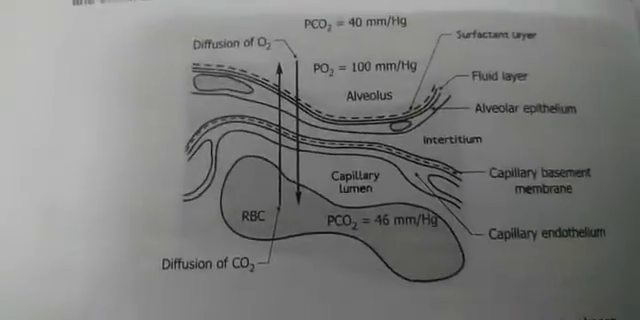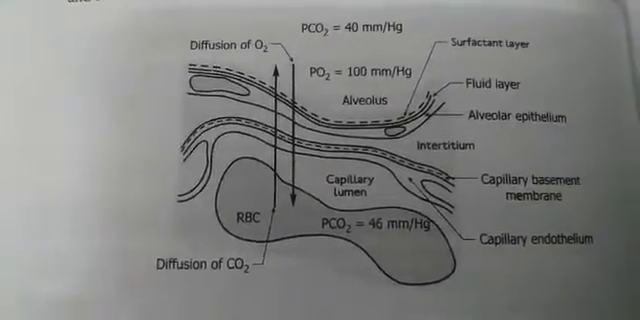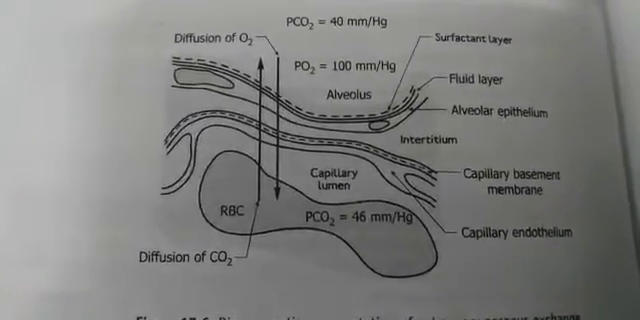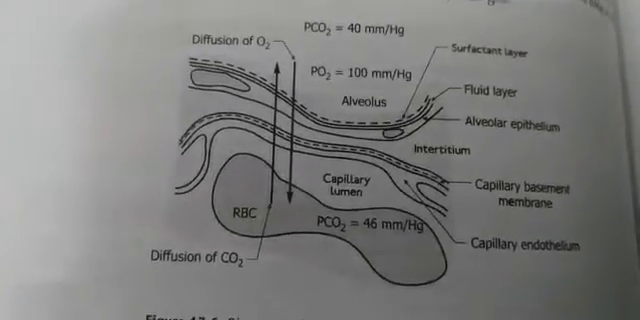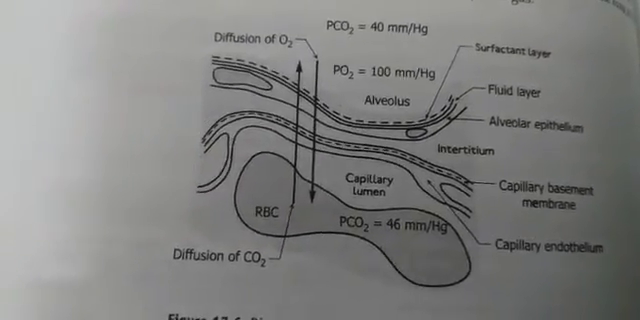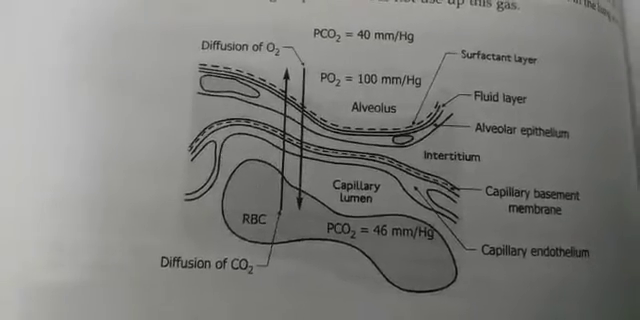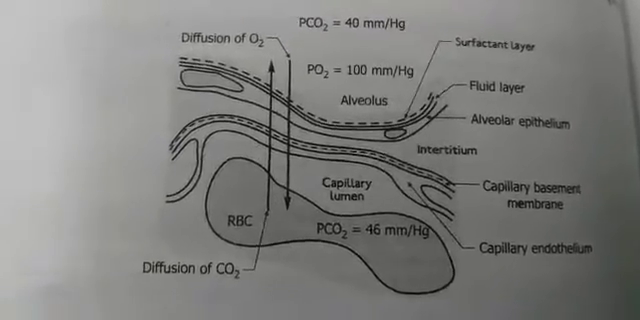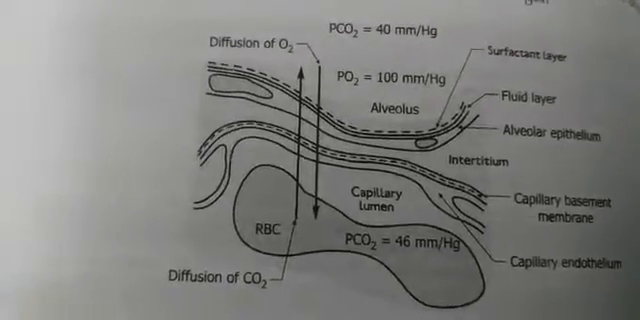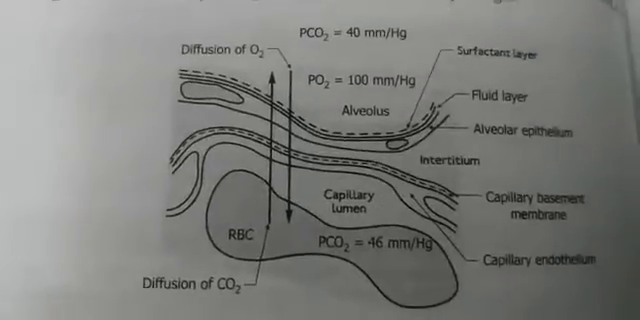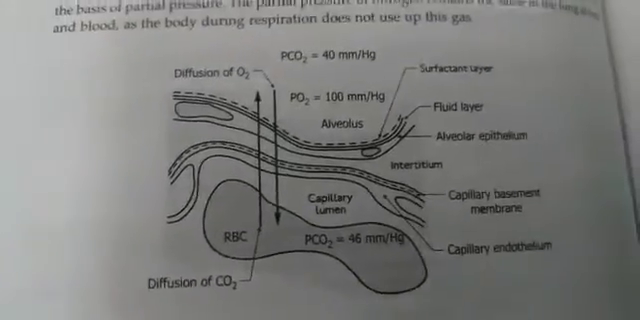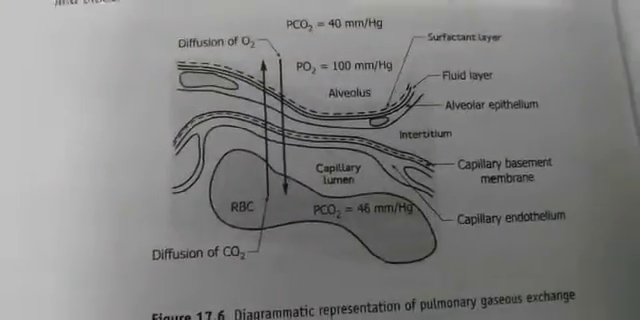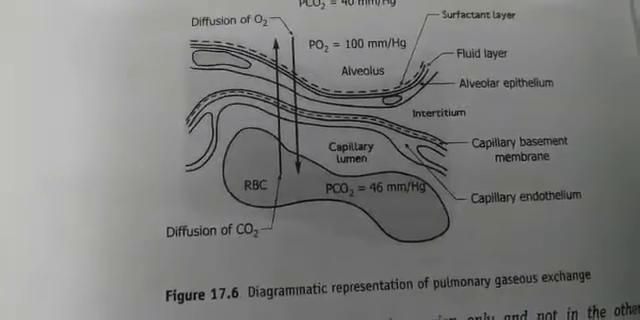You can see in this diagram also how the diffusion is occurring. This is the RBCs shown, and then the alveolus is also shown. So diffusion of oxygen, you can see, occurs from the alveoli to the RBCs, and carbon dioxide will move out, and its partial pressure is also mentioned here in this diagram. I think now you can understand how this occurs. The alveolar region is the only region where the exchange of gases occurs.